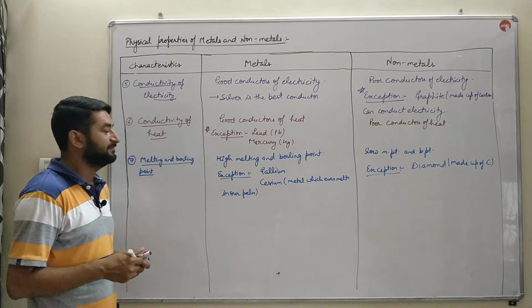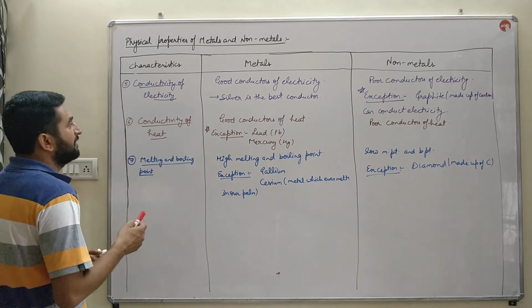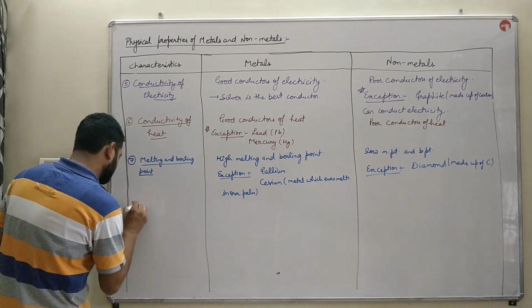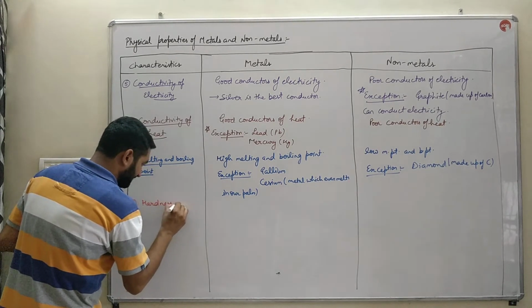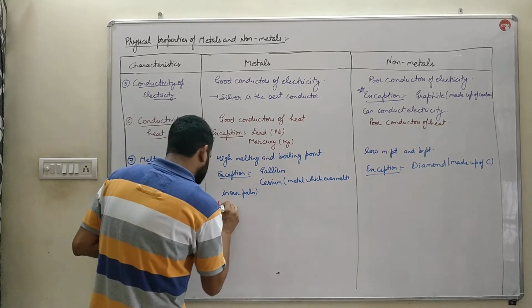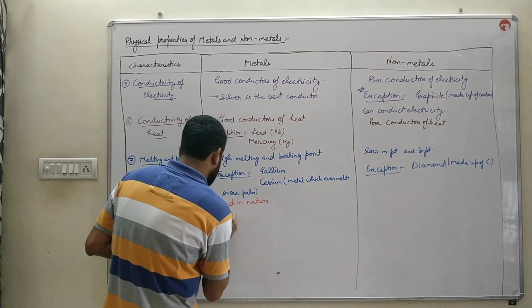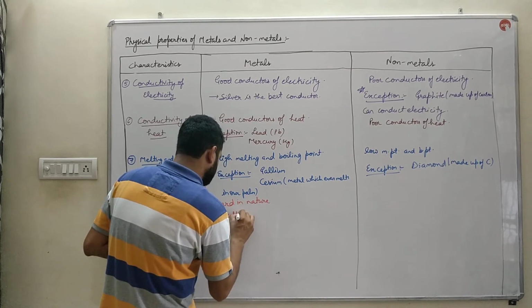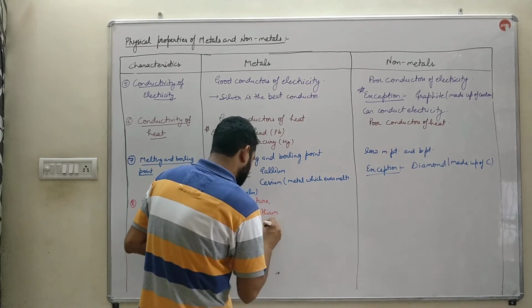Bache, next one. The next property on which we differentiate metal and non-metal is hardness. Metals are hard in nature, except lithium.